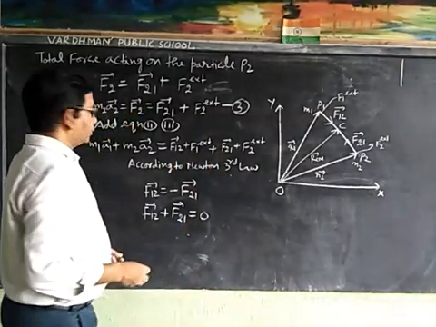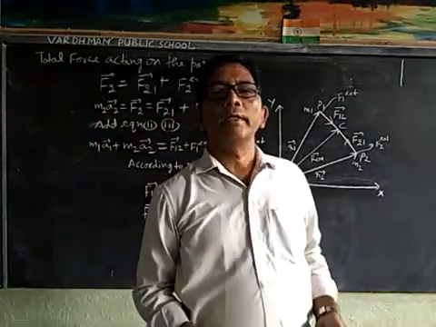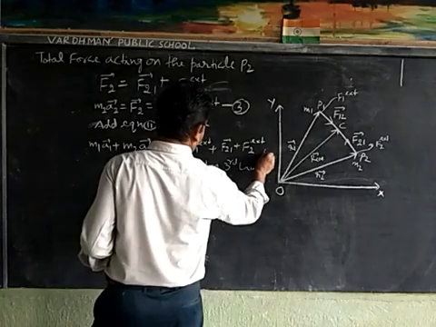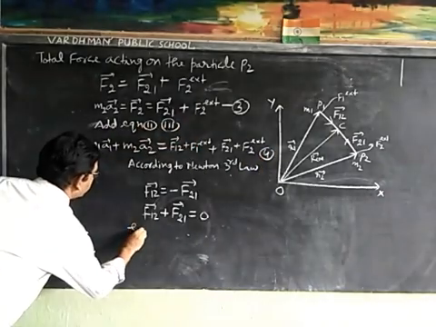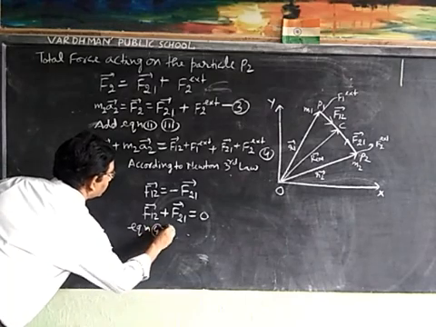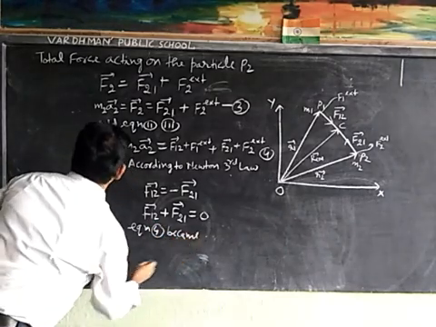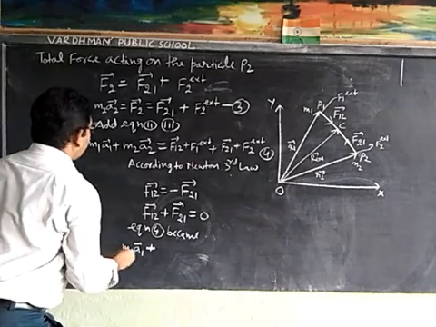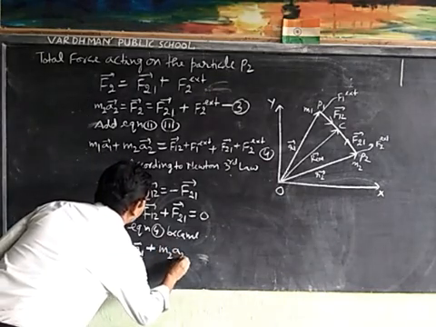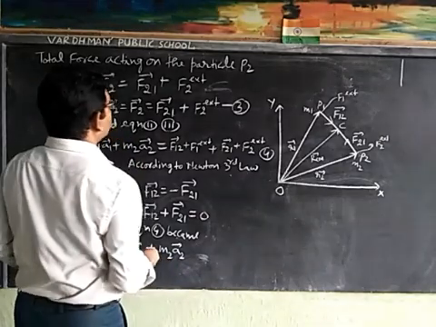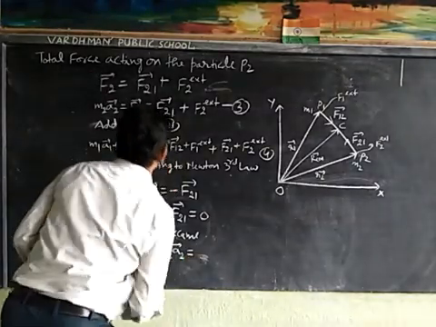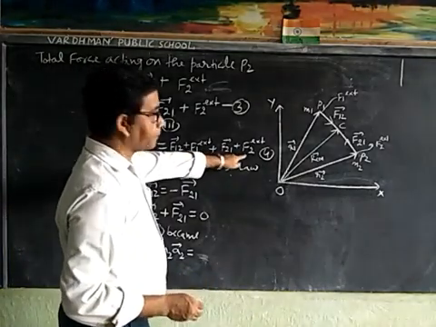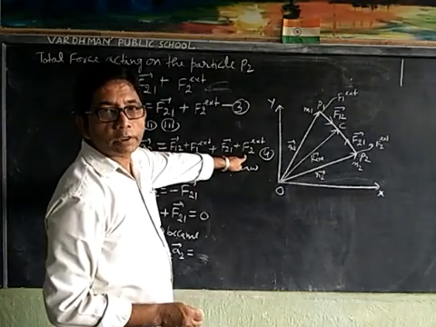Then equation 4 becomes m1 a1 plus m2 a2 is equal to F12 plus F21, which becomes 0, plus F1 external plus F2 external.